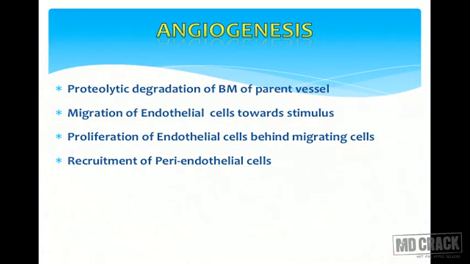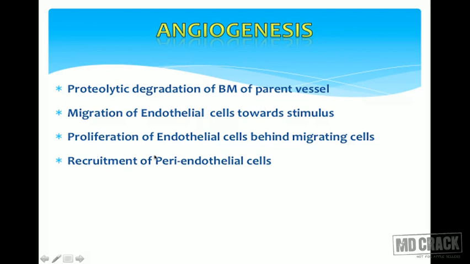What is angiogenesis? Angiogenesis is nothing but the formation of new blood vessels. There are many theories put forth on how angiogenesis actually takes place. Some suggest that it could be due to proteolytic degradation of the basement membrane of the parent vessel. The parent vessel will give rise to sprouting of new blood vessels, and there will be migration of the endothelial cells towards the site of stimulus.